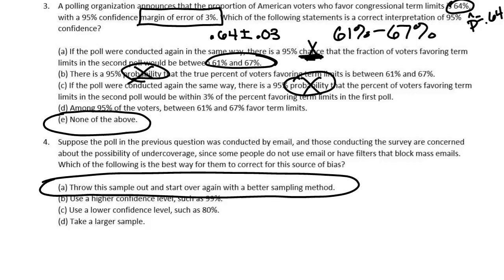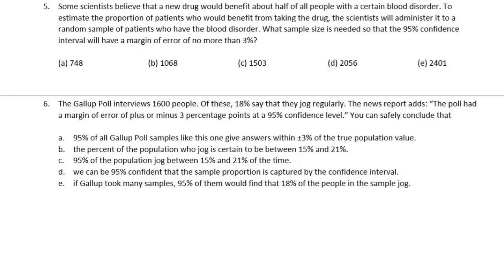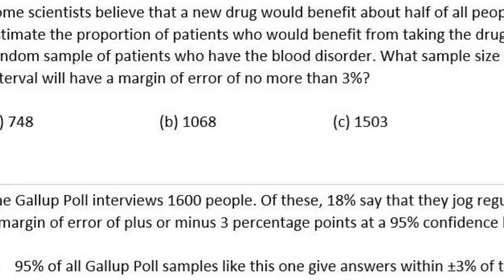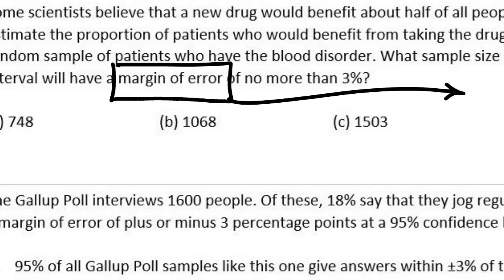All right, number 5. Oh, and then we're almost done. Oh my goodness. Some scientists believe that a new drug would benefit about half of all people with a certain blood disorder. To estimate the proportion of patients who would benefit from taking this drug, the scientists will administer it to a random sample of patients who have the blood disorder. What sample size is needed so that the 95% confidence interval will have a margin of error of no more than 3%? How do we calculate margin of error?